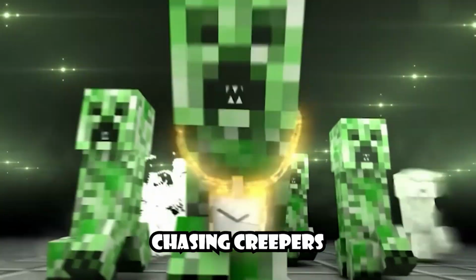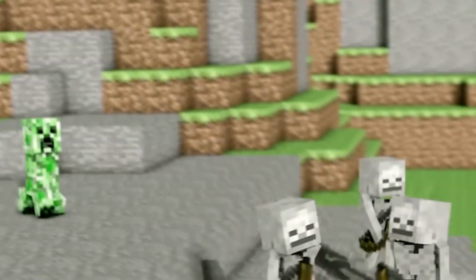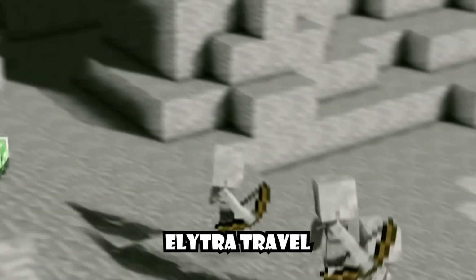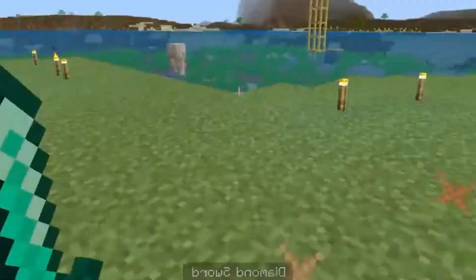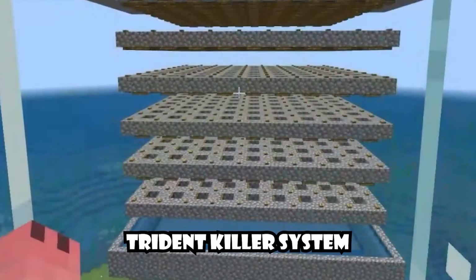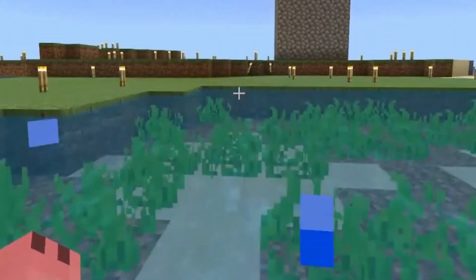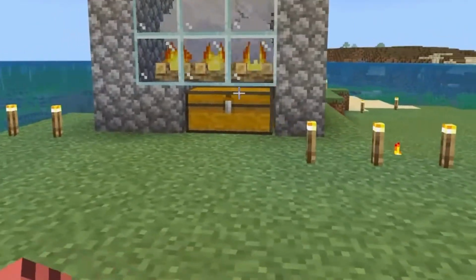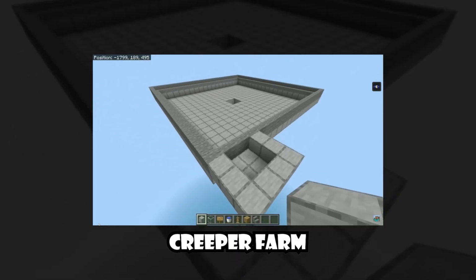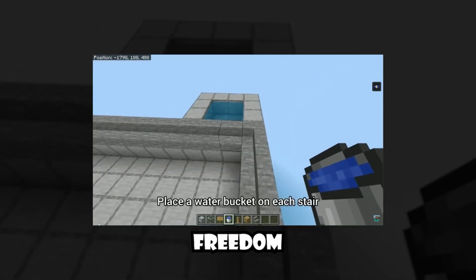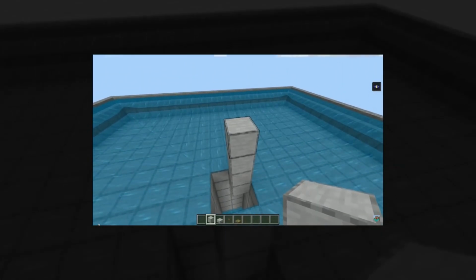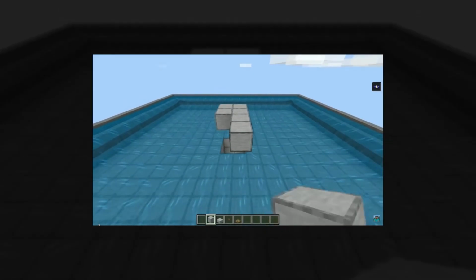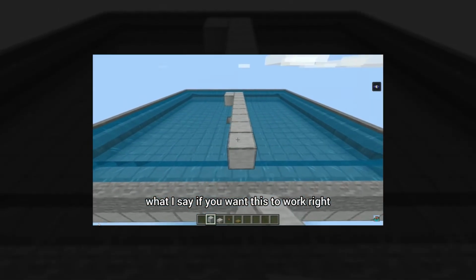So say no to chasing creepers at night and running into mobs. It's also the backbone of efficient elytra travel. With this, your rockets become cheap, letting you fly across your world without limits. And don't forget XP, the trident killer system in this design, turns it into a reliable XP farm too. And what more would a smart player need, right? So don't think twice before choosing this creeper farm, because this isn't just a farm, it is freedom. Freedom to explore, build, mine, and fight without worrying about where your next stack of gunpowder is coming from. And I would say this farm is the smartest investment you can make in your world.